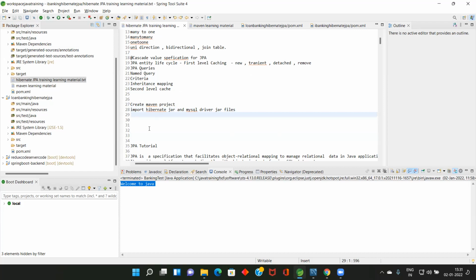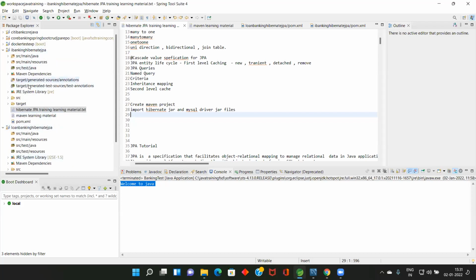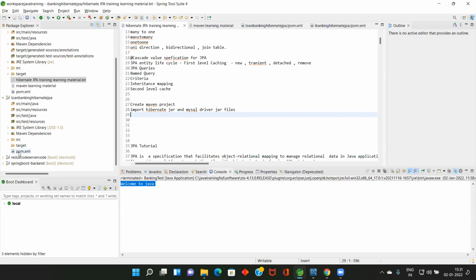Okay, next important step: if you want to connect to a database from our application, we need to inform Hibernate what the database name is, the username, the password, and the URL. Those are important things. Can you all open the POM file in your project? Not the POM file, not the POM file.